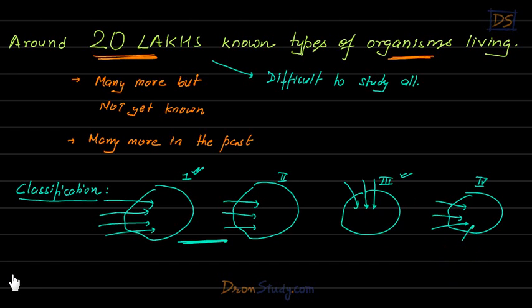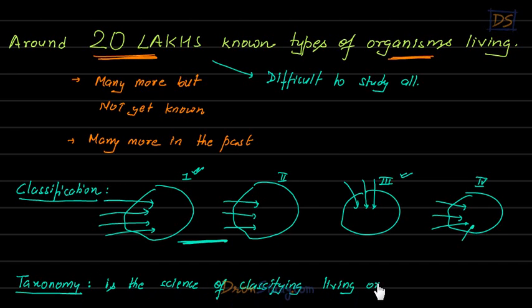So this is how we'll do the classification going ahead in this chapter, and this is how classification is useful. Here I must tell you a term that is called taxonomy. What is taxonomy? Taxonomy is the science of classifying living organisms in different groups.